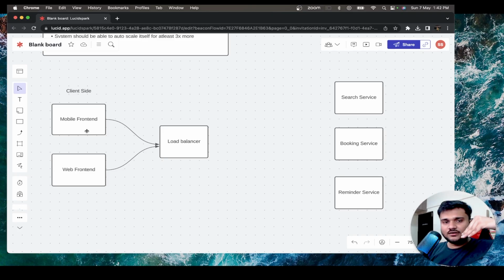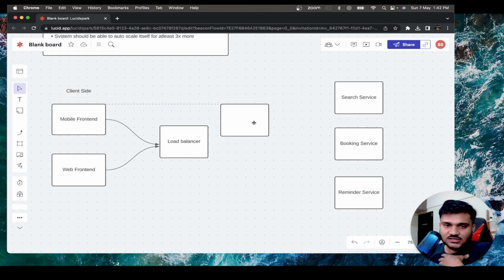If the front end makes a request for searching something, are we going to give the IP address of our search service directly to the front end, and the IP address of the booking service directly to the front end? No, right? The front end should just give us a request that I want to search something, and which service is internally handling the search, that should be just known to us.